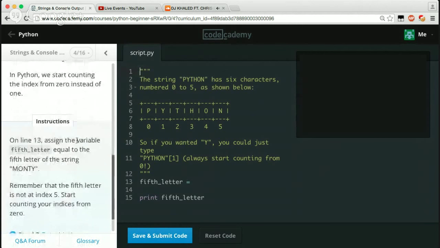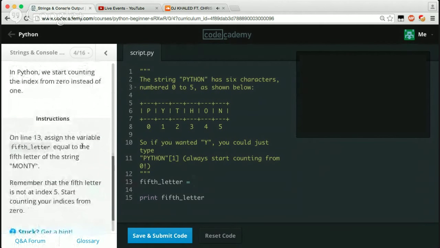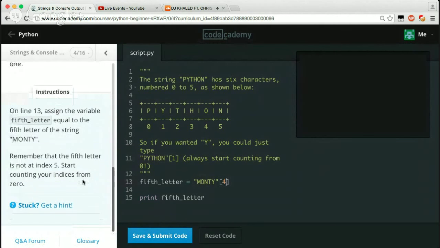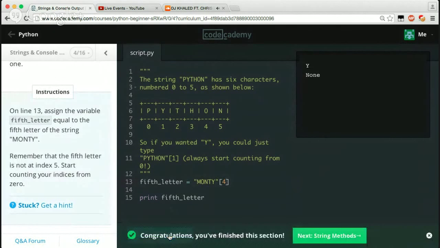On line 13, assign the variable fifth_letter equal to the fifth letter of the string Monty. So this is going to equal Monty, and then we do this little bracket, and then we just do 4, because that would give us the fifth. So let's try that. Yep, we got that, because this is 0, 1, 2, 3, 4, which would have been y, which really would have been 1, 2, 3, 4, the fifth.